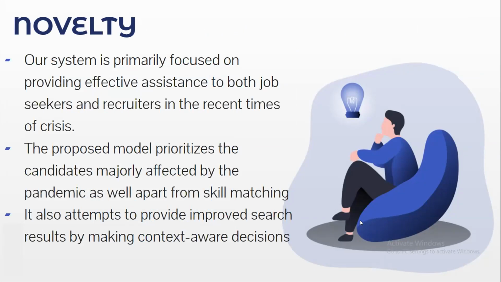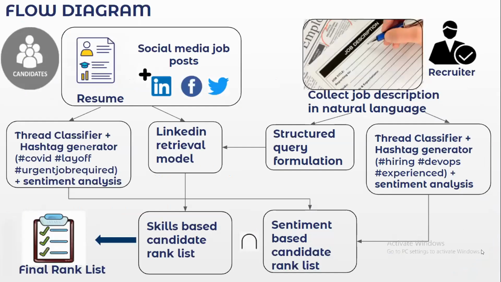Secondly, the system tends to prioritize the candidates who are adversely affected in the pandemic situation, also keeping in mind the skill matching as part of the process. The third is the system searches are based on context-aware decisions, hence improving the search results and increasing the relevancy. So now Somam will explain the model's flow diagram and the working of the model.